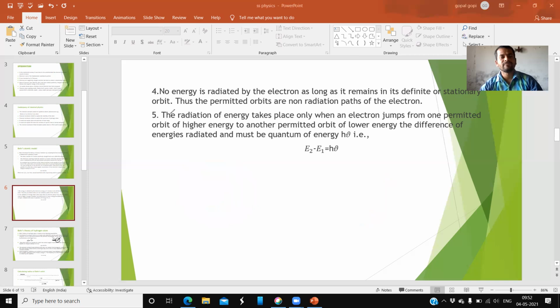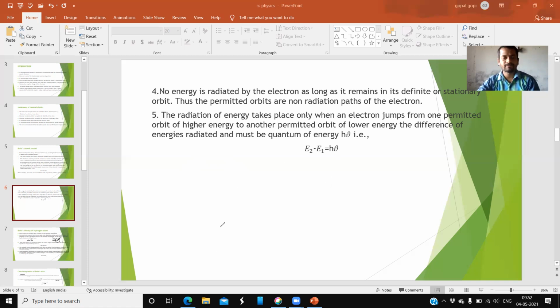And the next, fifth point, it is the last one. The radiation of energy takes place only when an electron jumps from one permitted orbit of higher energy to another permitted orbit of lower energy. The difference of energies radiated must be equal to a quantum of energy, h nu. That is the meaning of this. So what is its meaning?